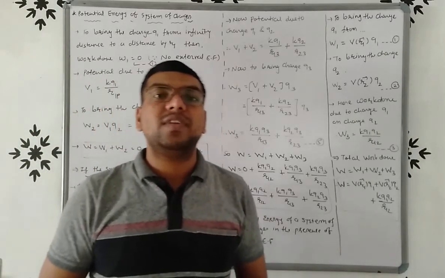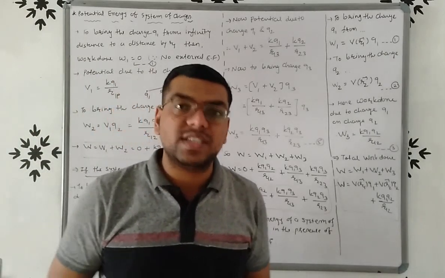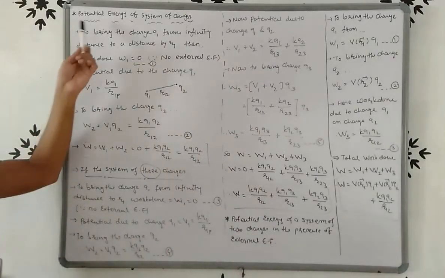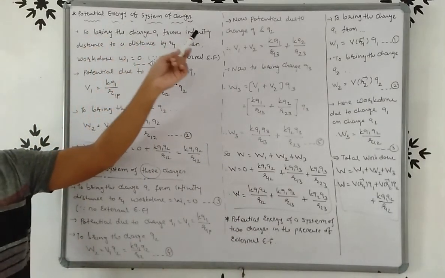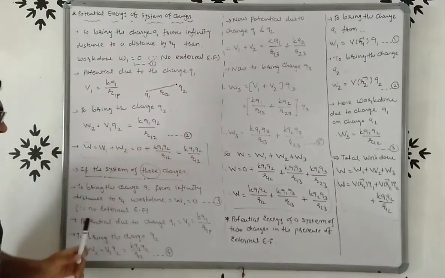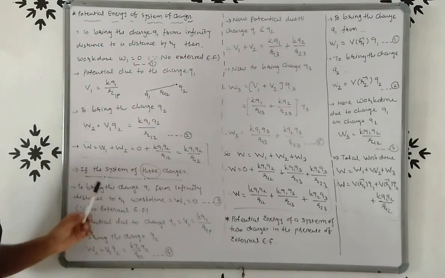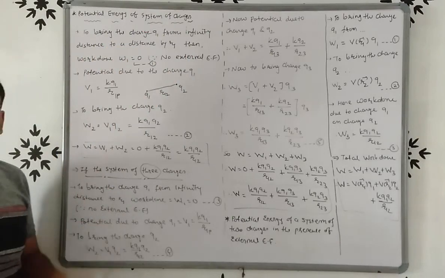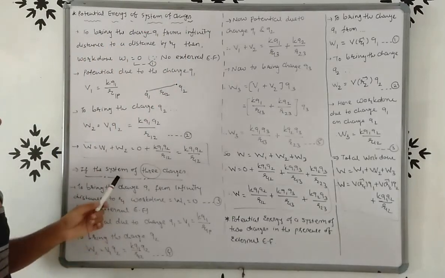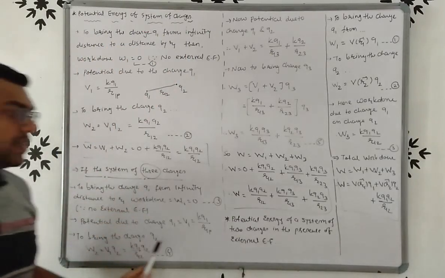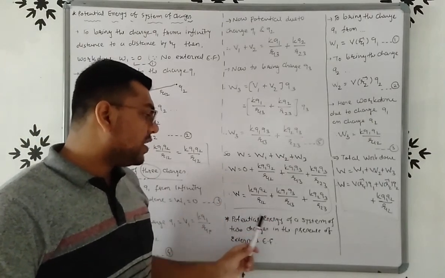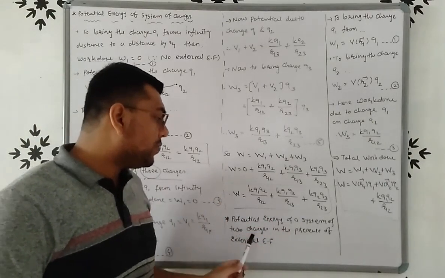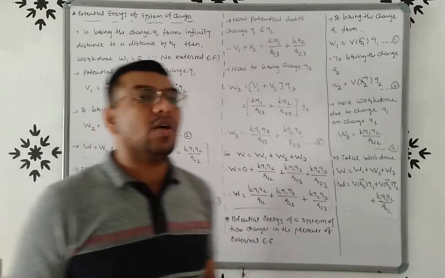So the question will be asked like this. First question: derive the equation of potential energy of a system of two charges. Then derive the equation of potential energy of a system of three charges. And the last one, derive the equation of potential energy of a system of two charges in the presence of external electric field.